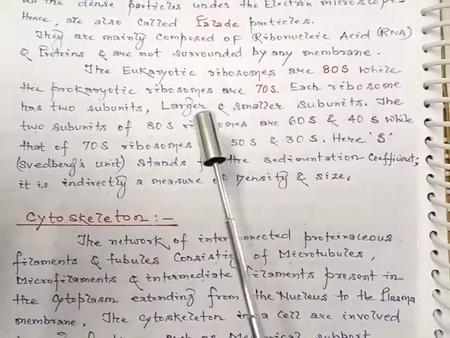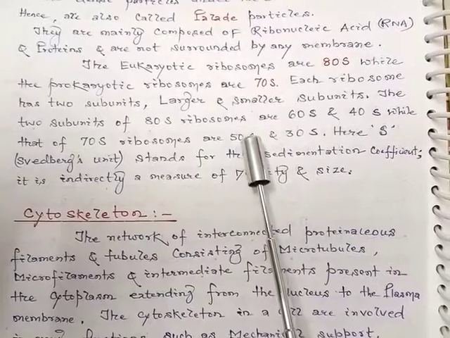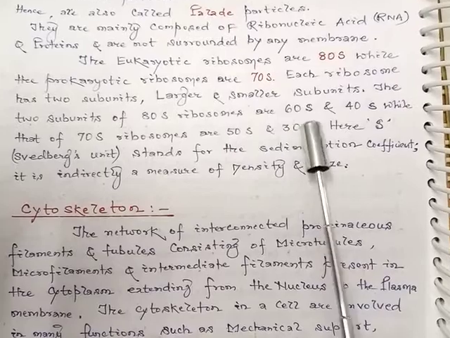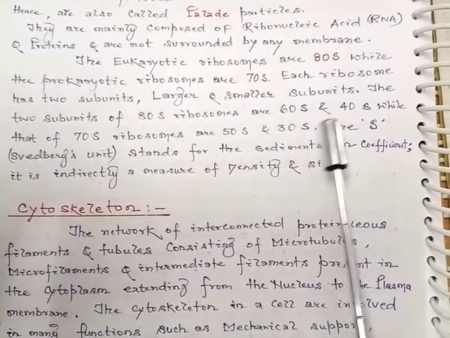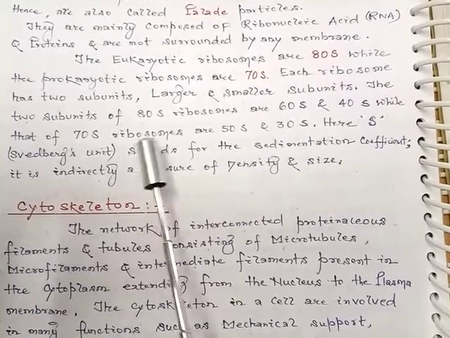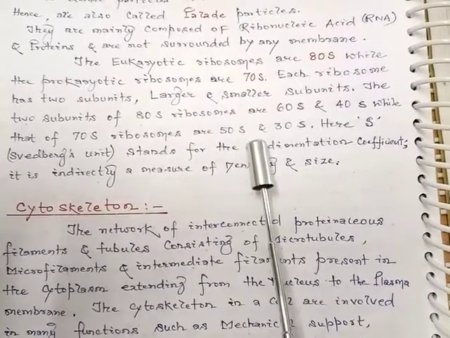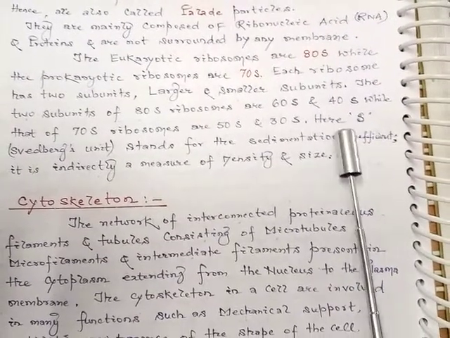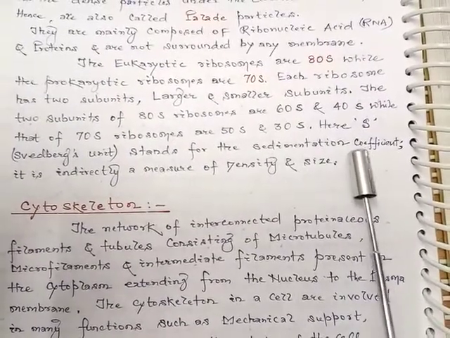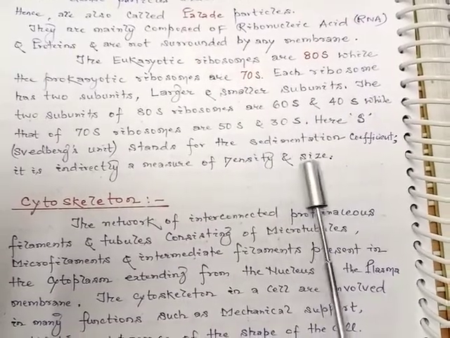The two subunits of the 80S ribosomes are: the bigger or larger subunit is of 60S subtype and the smaller subunit is of 40S subtype, whereas the 70S ribosomes are made up of 50S and 30S subunits. Here S, the Svedberg unit, stands for the sedimentation coefficient, which is indirectly a measure of density and size.